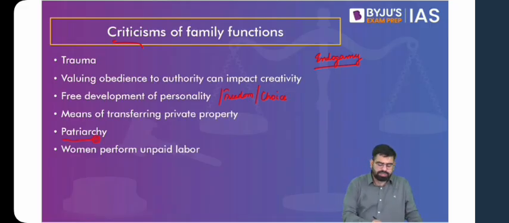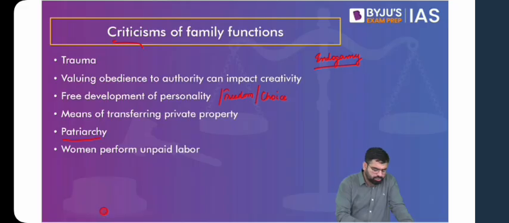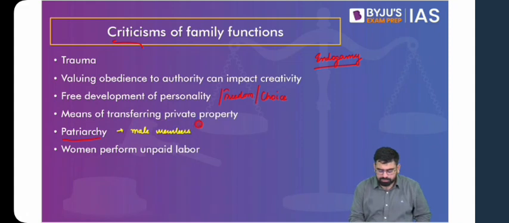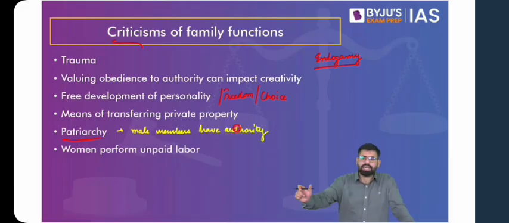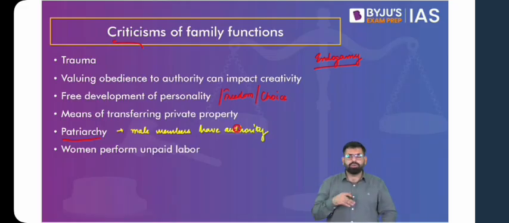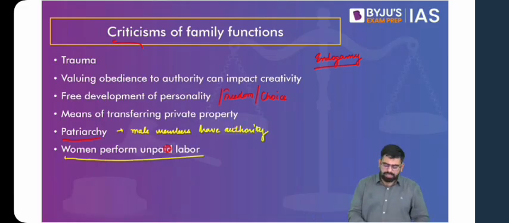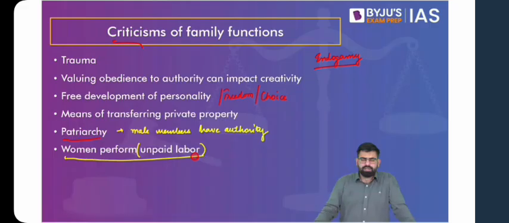Also, with the institution of patriarchy, as we see that most of the societies across the globe were patriarchal, which is slowly breaking down, the system says that the male members have more authority compared to the female members of the family. It is the male members who will be part of decision making, who will tell what has to be done, what the family values are, what the primary economic activity has to be, etc. So this is another criticism, wherein you see that women are subdued compared to men. Also, women were primarily involved in unpaid labor, because the idea of remunerative employment, wherein women go out and work in industries and the service sector, is a new concept. This is the changing realm of family.